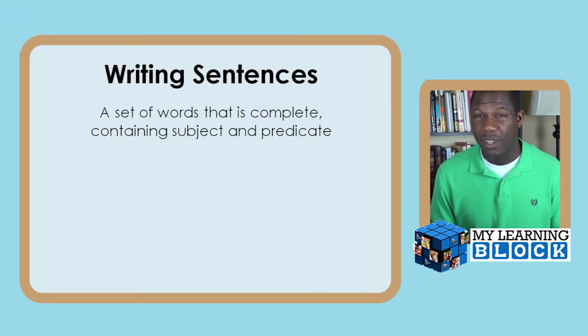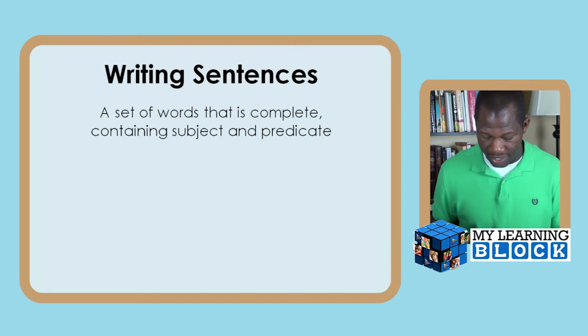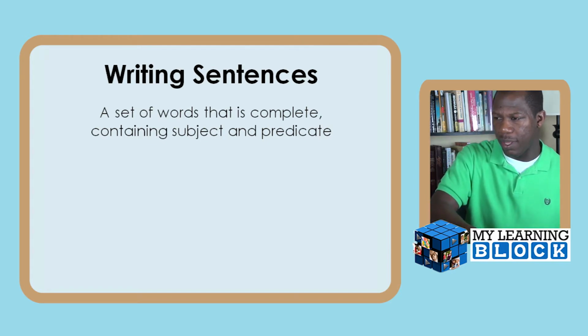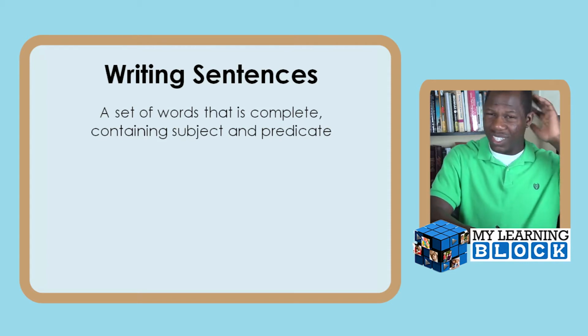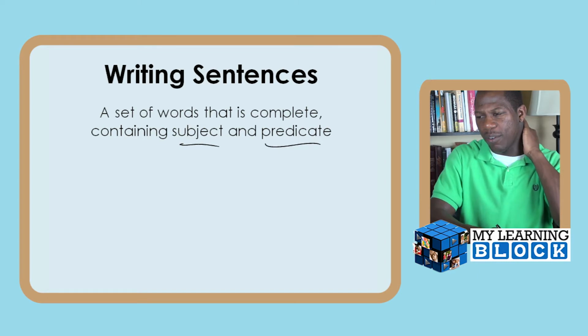We'll find out. All right, so sentences are a set of words that is complete. They contain a subject and a predicate, and it makes sense. So sentences, examples early on, once my handy dandy pen starts working. Sentences: subject, predicate. We need both of those. A set of words that is complete.